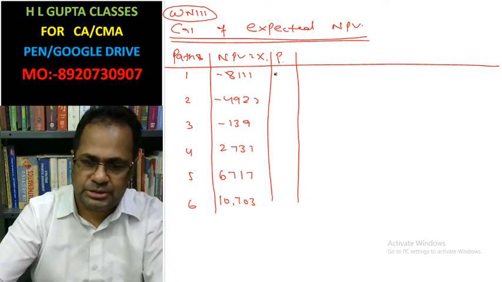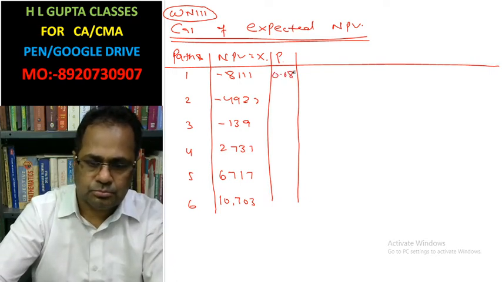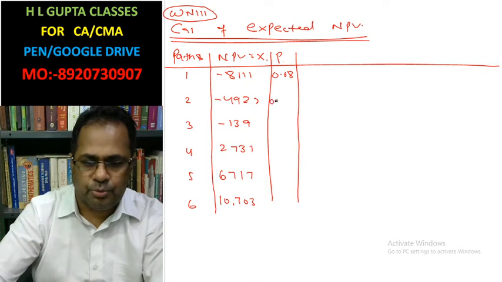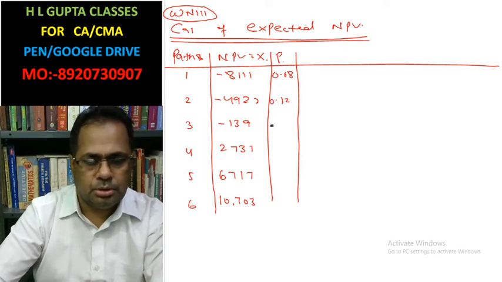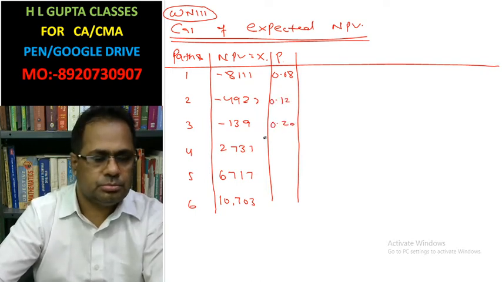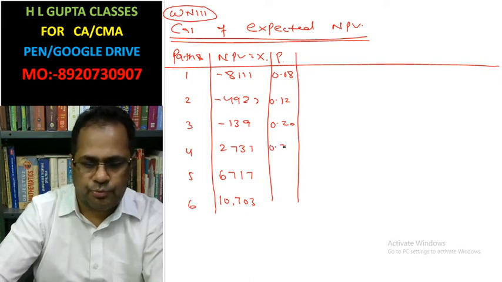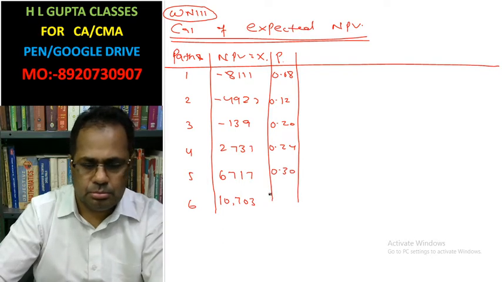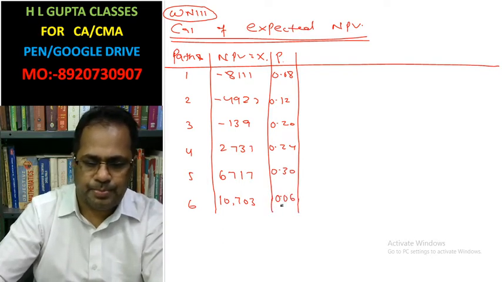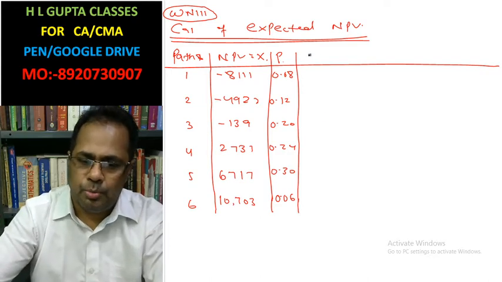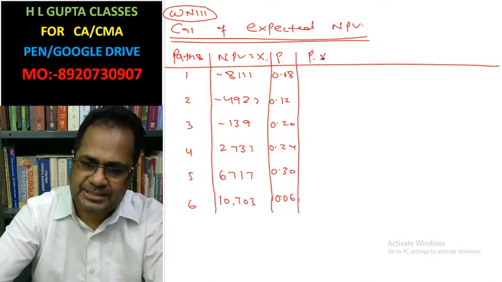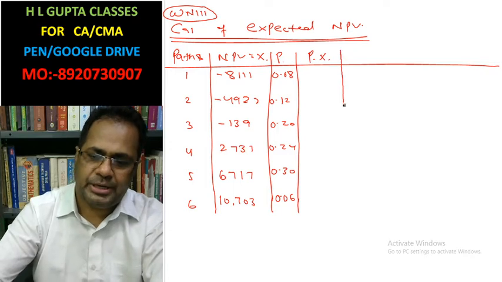The probabilities are 0.08, 0.12, 0.20, 0.24, 0.30, 0.06. This is your pi. Now the expected value is the sum of pi xi. You need to calculate pi xi.